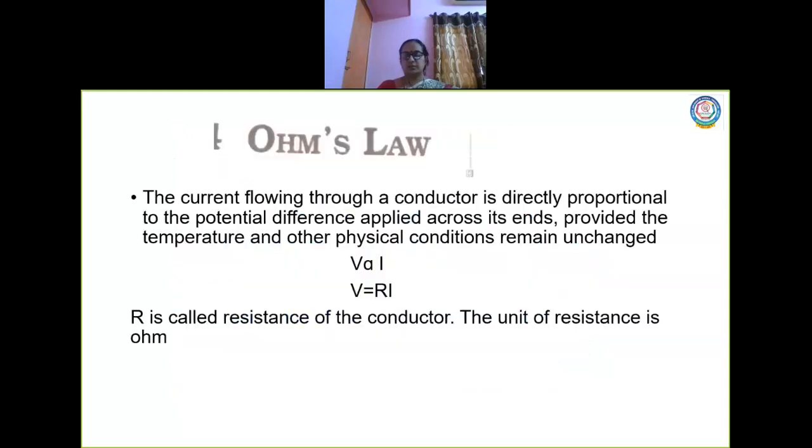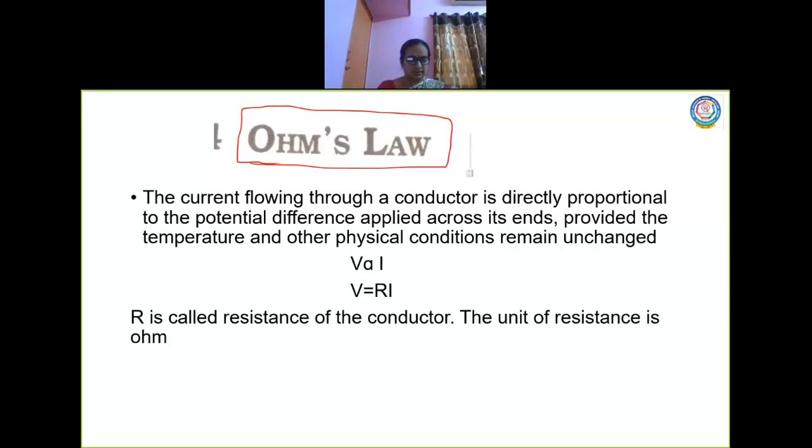So with this, we are going to a very important concept, which is called Ohm's law. Very important. I hope you would have done the basics in your 10th standard. We are going to continue the same thing. What is Ohm's law? This law is the basic law regarding the flow of current.